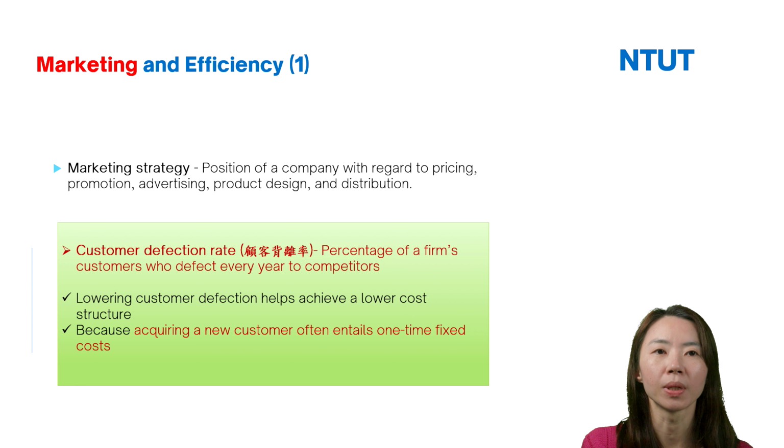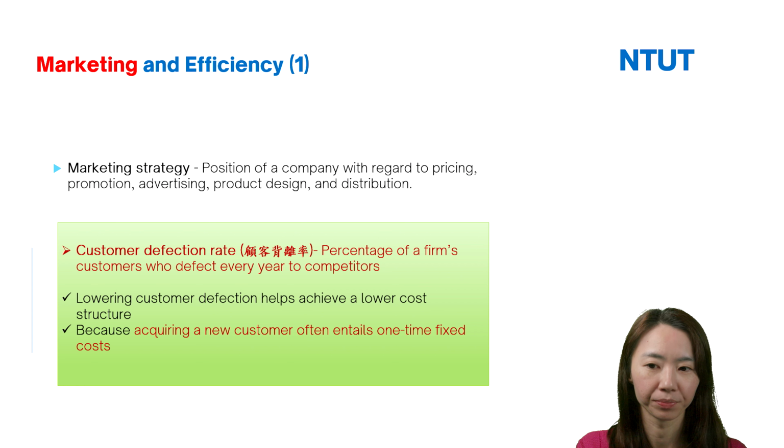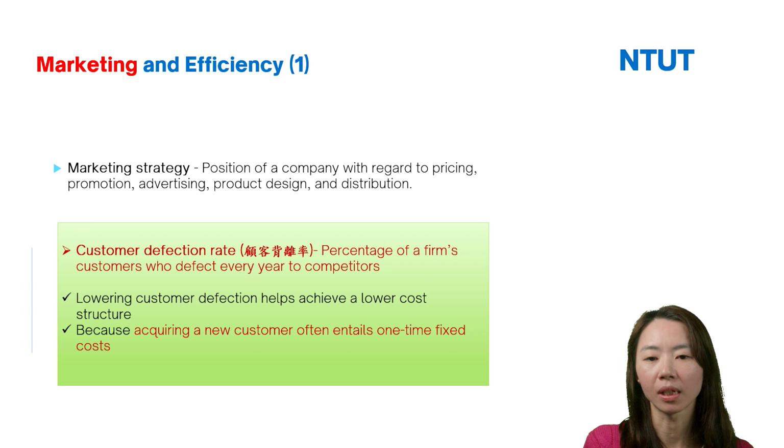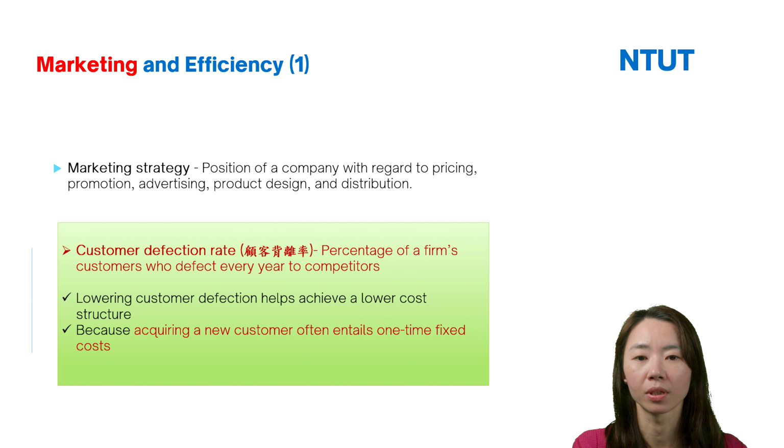According to a survey, it costs 30% more for a firm to acquire new customers than to retain existing customers. So we can say that acquiring new customers often entails one-time fixed costs.